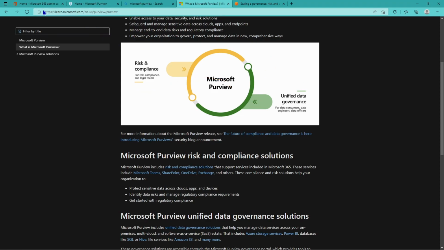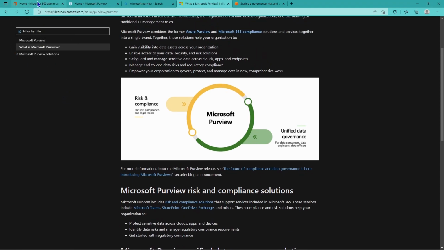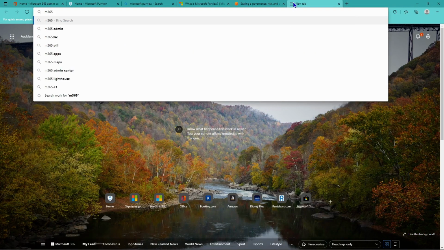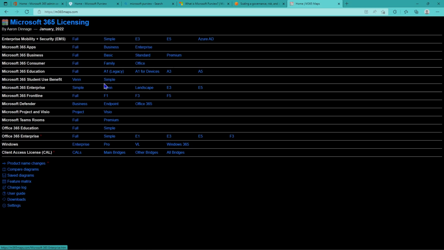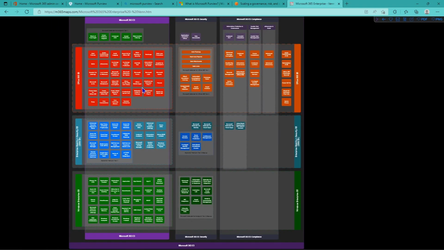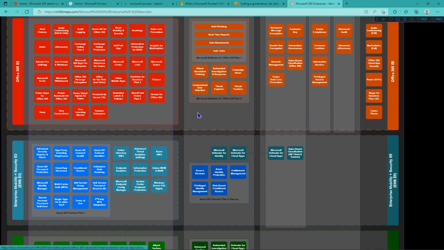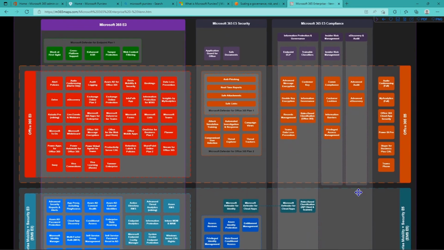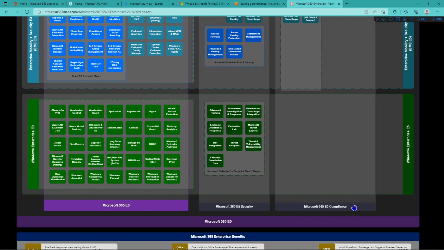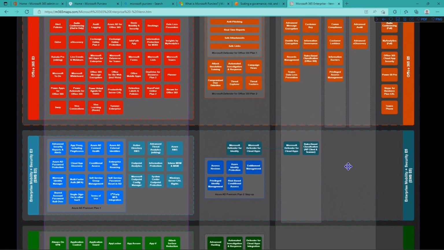Okay, cool. So if we look at risk and compliance and how Microsoft Purview is actually implemented, we're essentially looking at the Microsoft E5 stack. So if I bring up here Microsoft365maps.com, which is one of my preferred resources to understand what's inside the E5 stack, I can look over here on the right-hand side, Microsoft 365 E5 compliance, and I can have a look at everything that's included in this compliance stack, right?